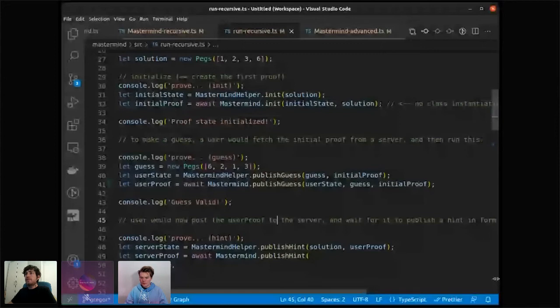Okay, next, now it's back to the user. Same thing, and now he actually creates the correct guess. So this is the final round. You will post it to the server again, and he will publish another hint. And in that hint, the red pegs will be 4. So it will have all red pegs, and that means you won the game. So this final proof is a proof that you have guessed the code correctly.